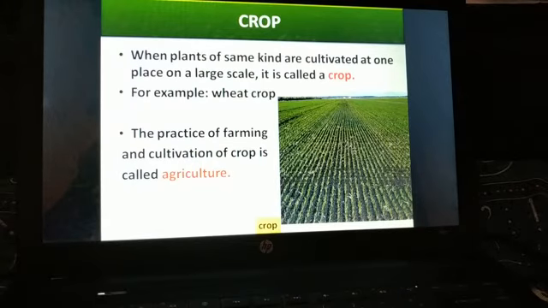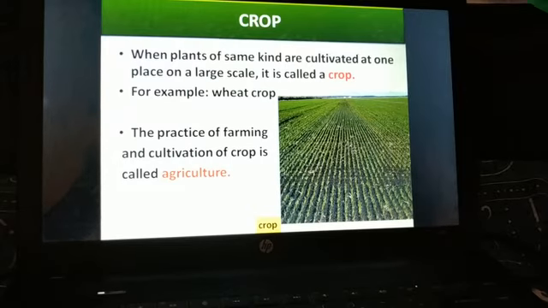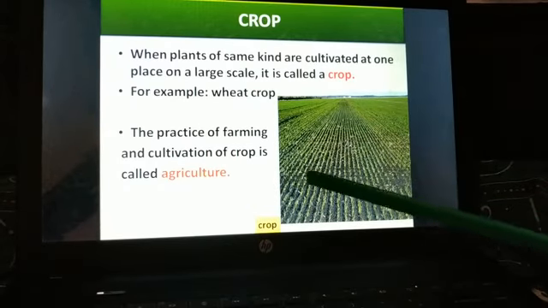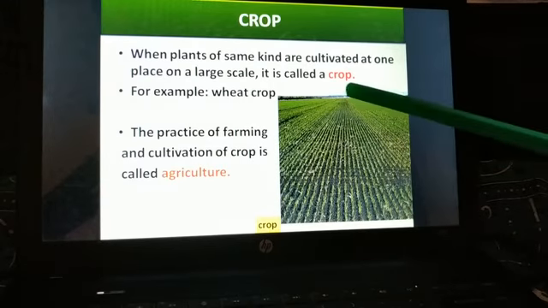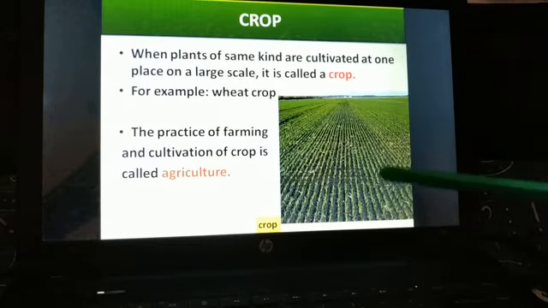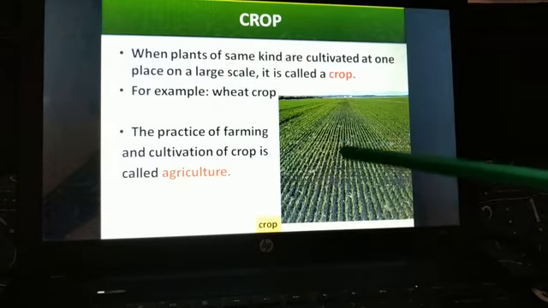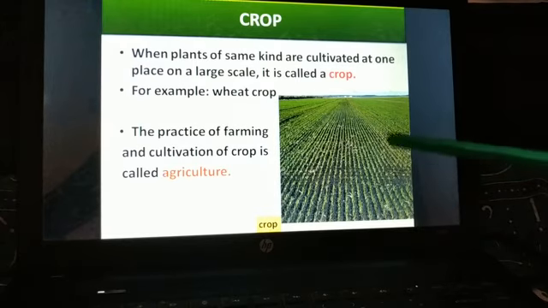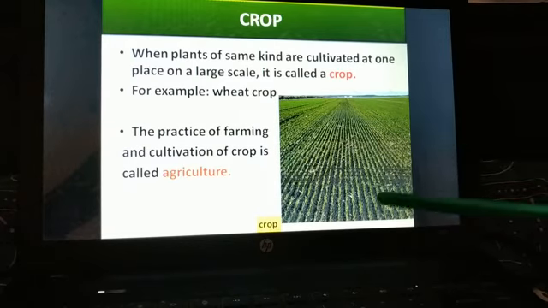Now what is a crop? When plants of the same kind are cultivated at one place on a very large scale, it is called a crop. For example, wheat crop. So when I say crop, we are cultivating a particular same kind of crop on a very large scale. Suppose I am growing wheat on a very large scale, I will call it a wheat crop.